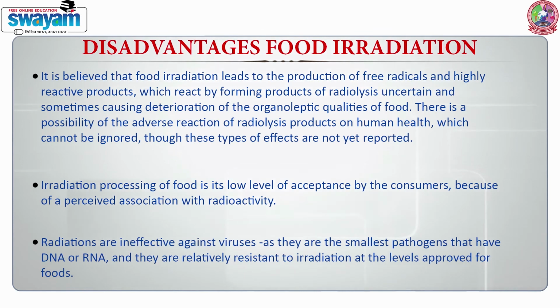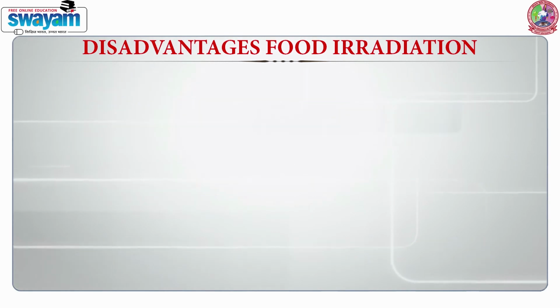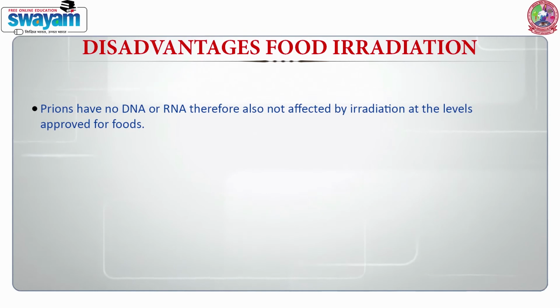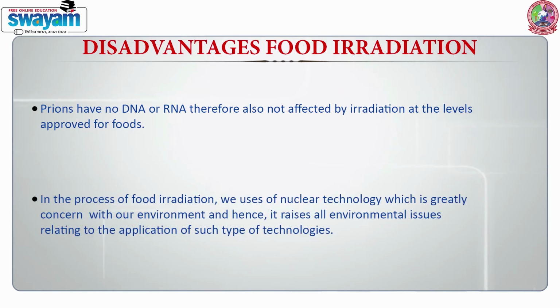Radiations are ineffective against viruses, as they are the smallest pathogens that have DNA or RNA, and they are relatively resistant to irradiation at the levels approved for food. Prions have no DNA or RNA, and are therefore also not affected by irradiation at levels approved for food. In the process of food irradiation, we use nuclear technology, which is a great concern for our environment, and hence it raises all environmental safety issues relating to the application of such types of technologies.